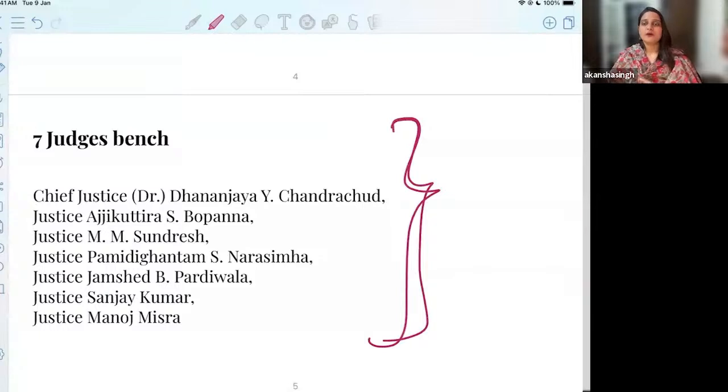If you're preparing for judiciary or for any exam, you can expect a question asking about the strength of the bench as well as who were the judges who took part in the judgment. So you must also know the names of the judges. Now, I'll tell you how you can easily remember.